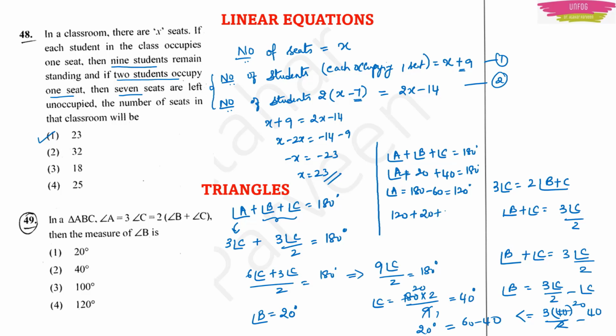Angle C is how much? 40. So this is equal to 180 degrees. So that's why angle B will be equal to 20 degrees. Now clear, right? If you stop at angle C, then also we are going to be wrong, because they are asking us to find angle B.